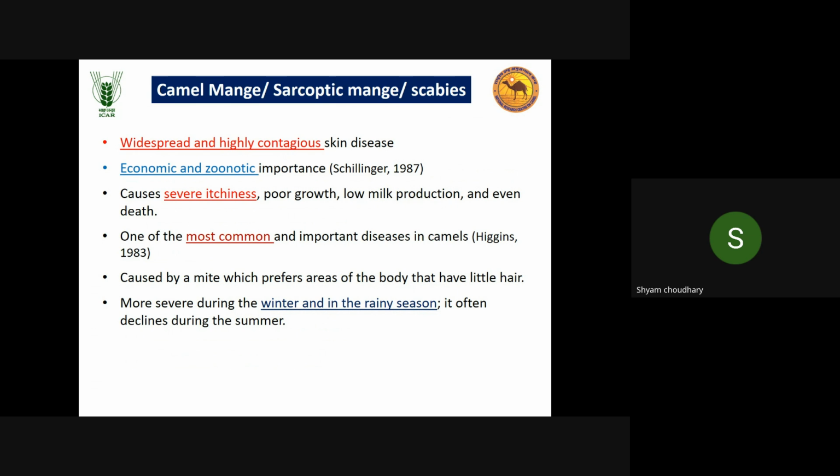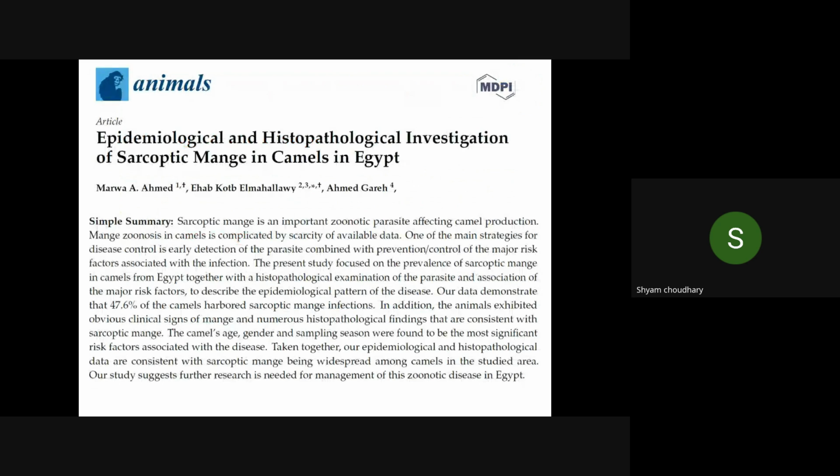It causes severe itchiness. When we talk about scabies or mange, itchiness is the major sign, along with poor growth, low milk production, and even death in severe cases of immunosuppression. This camel mange is one of the most common and important diseases in camel. It's caused by the mite Sarcoptes scabiei, variety cameli. It is more severe during winter and rainy season. It often declines during the summer, because in winter and rainy season the environment is very favorable for this mite.